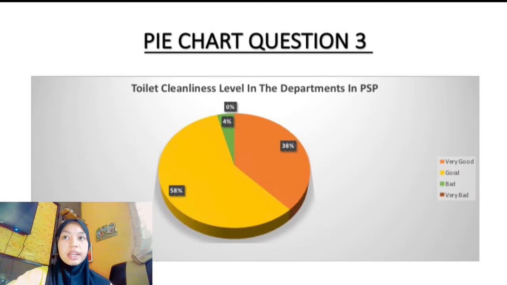Question 3. The diagram above shows a pie chart about the toilet cleanliness level in the department in PSP. In the pie chart, we see that slightly over a half of students choose good for the toilet cleanliness level in the department in PSP. Slightly more than a third of the students choose very good for the toilet cleanliness level in the department in PSP. Less than a tenth of the students choose bad for the toilet cleanliness level in the department in PSP.